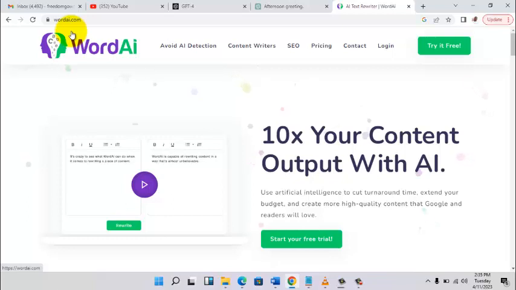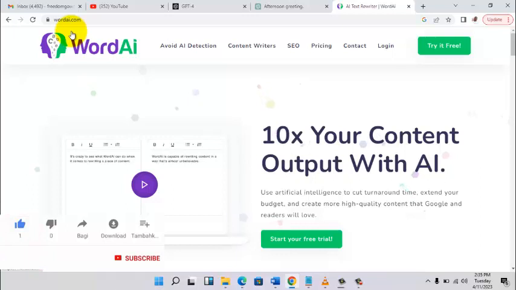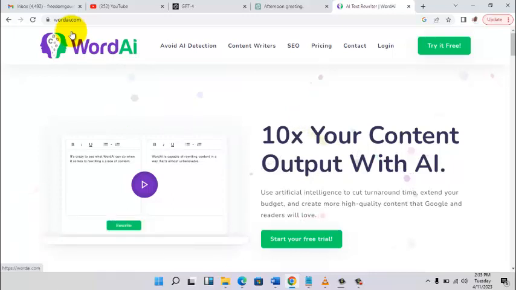Paste it here. It is going to rewrite what ChatGPT has written. Remember, the idea is to write a book. Yes, you are not the one that wrote it. You are not the one that's going to edit it. Now you can outsource it to human editors to edit it for you, but Word AI helps you to rewrite it. And then from there, you can upload it on Amazon and you make sales.